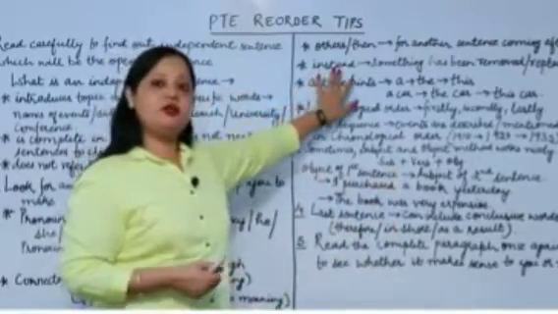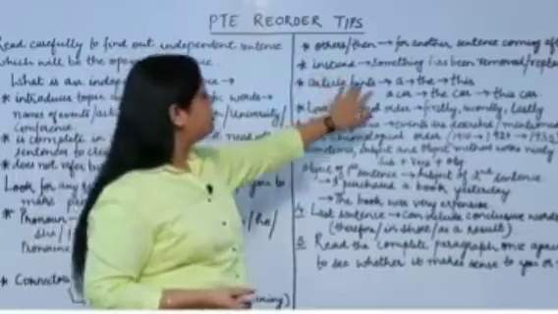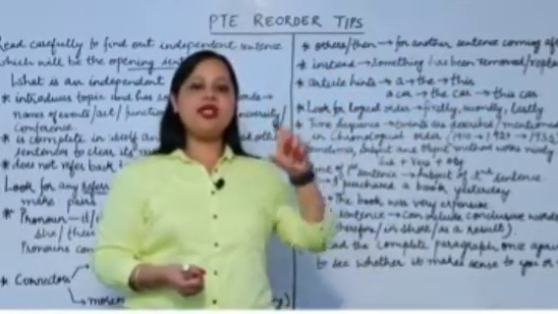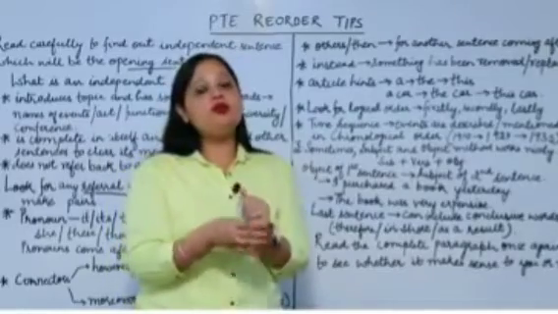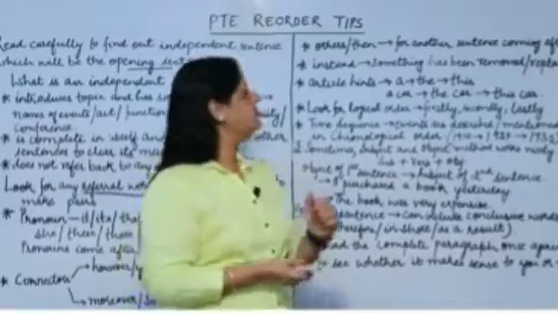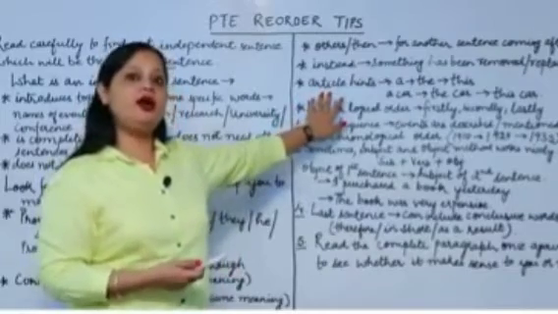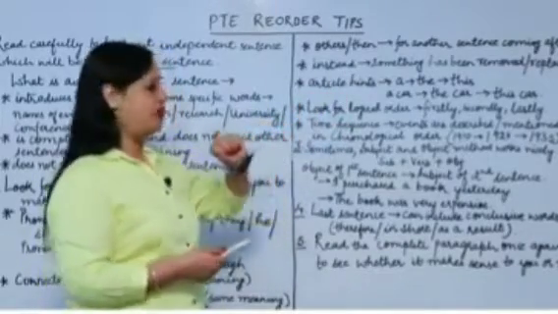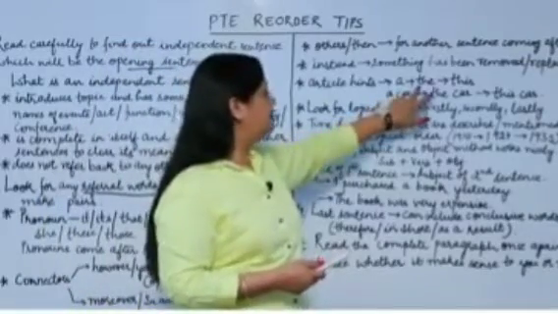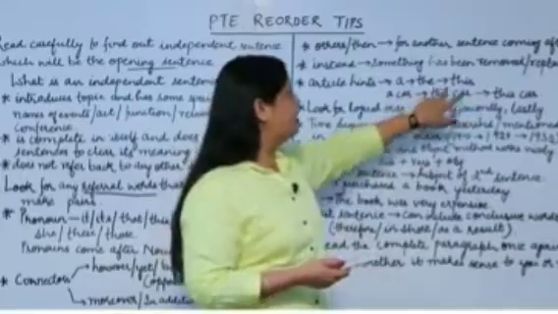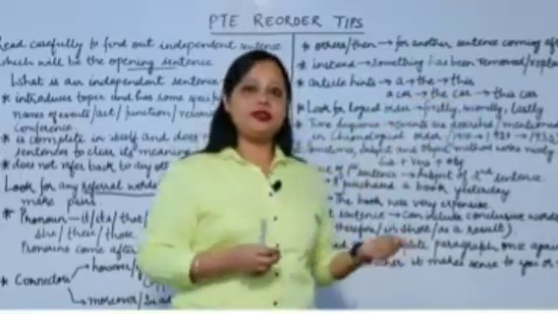Then we have instead. Where to use instead? Instead is used when something has been removed or replaced. So something else was there, and instead means that was removed or replaced with something else. Then articles. Articles again give you a very good idea of how you can make pairs. So article means a, the and then this. This is not an article, but just to make it clear, I have clubbed 2 points altogether.